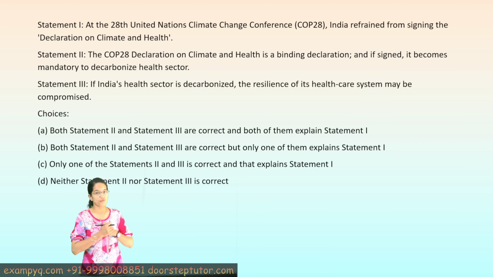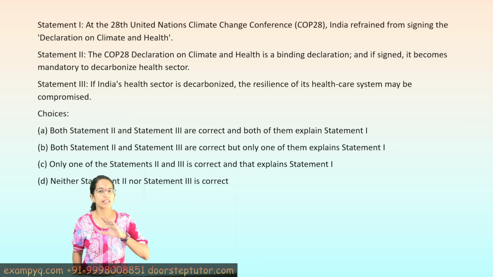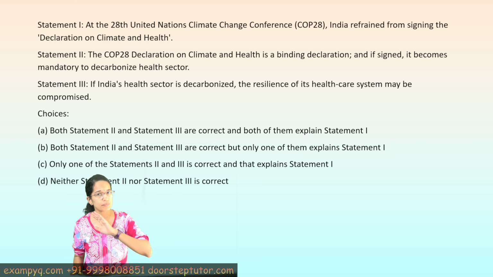The next very, very important question. Now COP28 we already discussed in our expected series, and it was a very expected question. Down to Earth had a special edition dedicated to COP28.